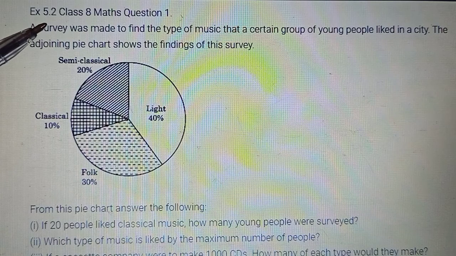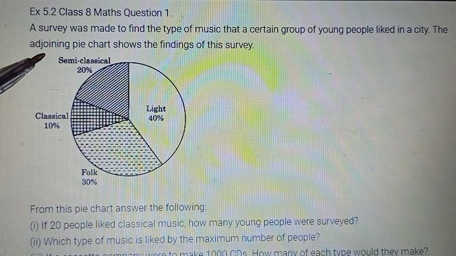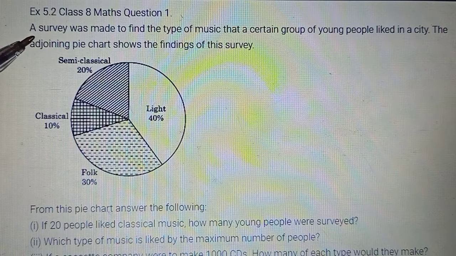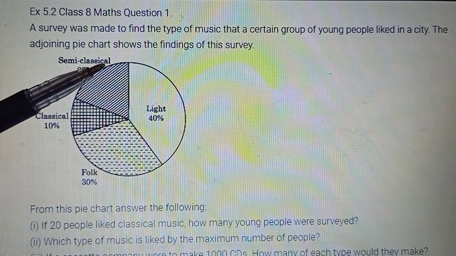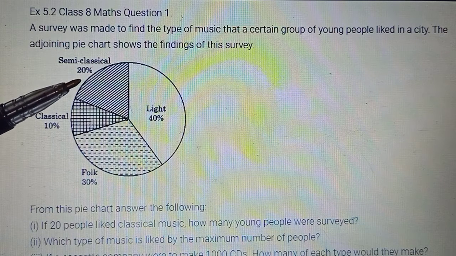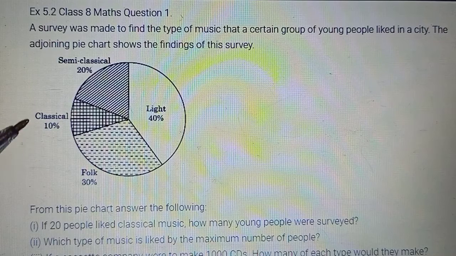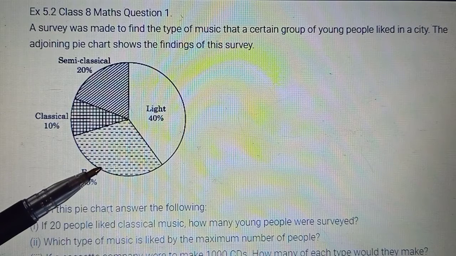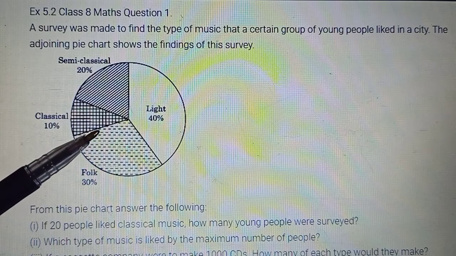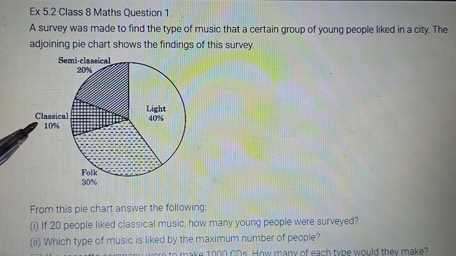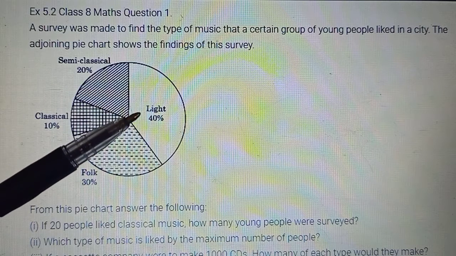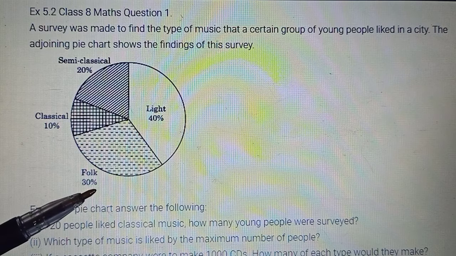Class 8, we have to take exercise 5.2 on pie chart. The first question here says a survey was made to find the type of music that a certain group of young people liked in a city. The adjoining pie chart shows the findings of the survey. In the survey, these are the various kinds of music, and the percent has been allotted. Classical music is liked by 10%, semi-classical by 20%, light by 40%, and folk music by 30%.